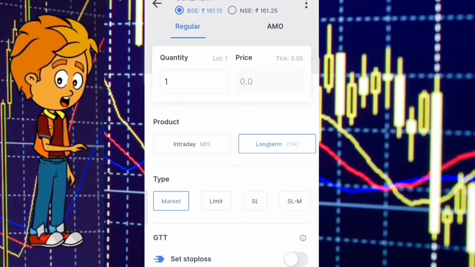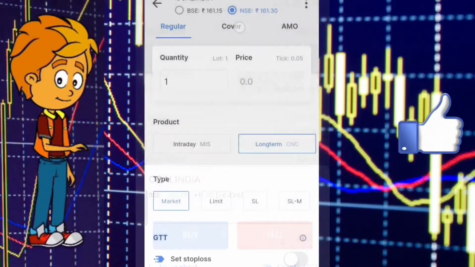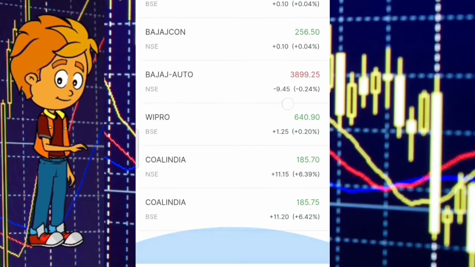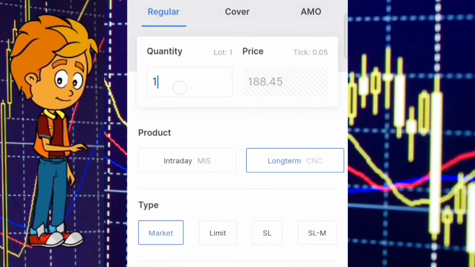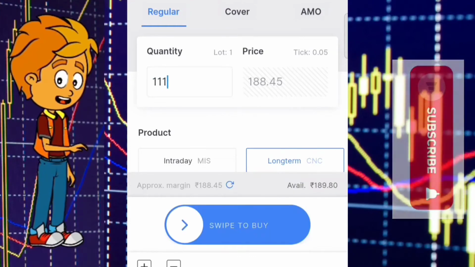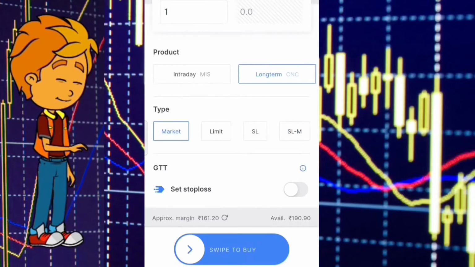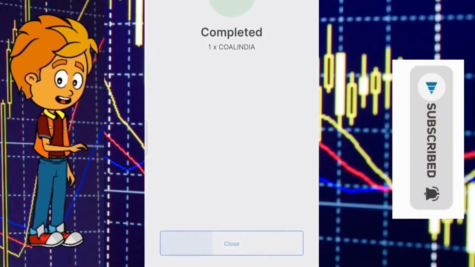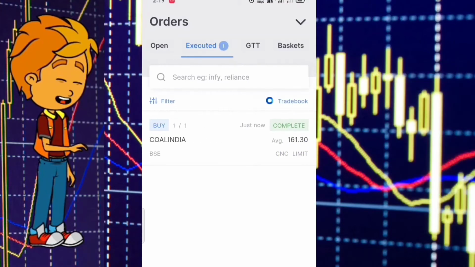Okay, come let us place the order. To place the order, just click on the order which you need to place. I'm selecting Coal India and then click on long term CNC and add the number of quantity. You can add as you wish and select the type: market, limit, SL, SLM, and I select market to place the order. After selecting, just swipe to buy and then you can see the notification as completed, and then it comes to executed. After completion, you can see there the Coal India buy is completed.